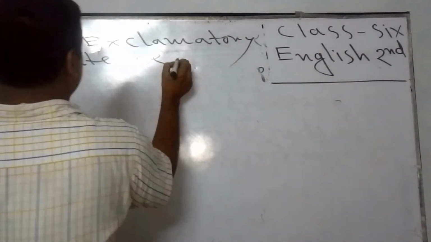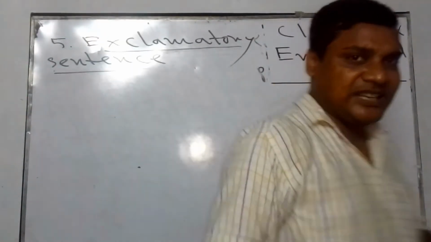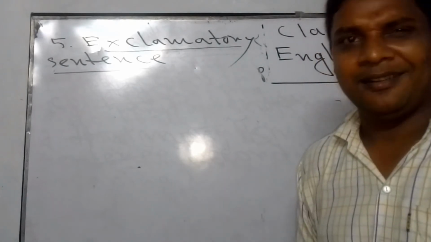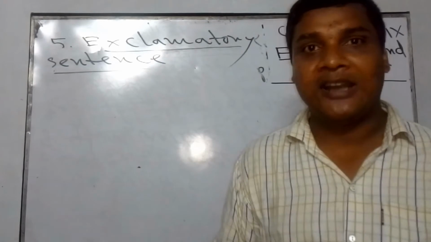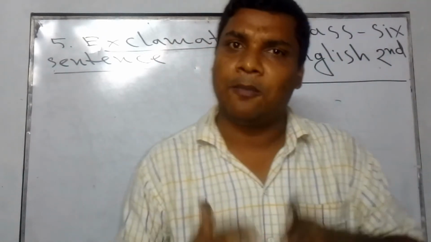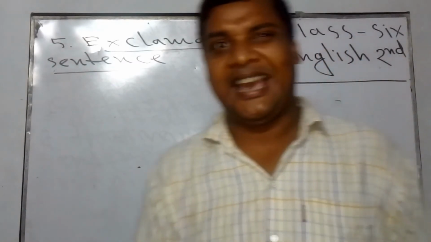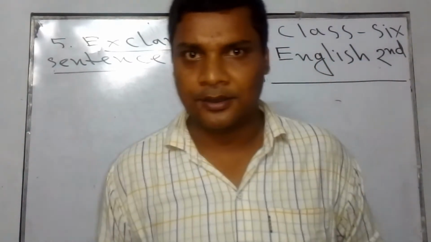Exclamatory sentence. Here, if I ask you what is exclamatory sentence, then you must ask me, sir, please tell us what is exclamatory sentence. Then the reply will be: when a group of words are arranged for expressing exclamation, then this will be called exclamatory sentence.